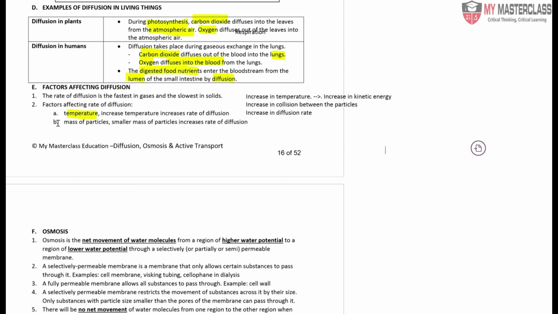Now for the second part, mass of particles. The smaller the particles, the faster the rate of diffusion. It's similar to, for example, an athletic dog racing versus an obese dog who ate too much trying to race. The one that weighs less, provided that all other conditions are the same, will definitely have a faster rate.